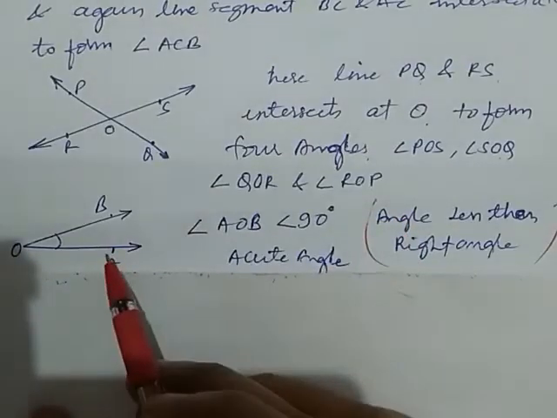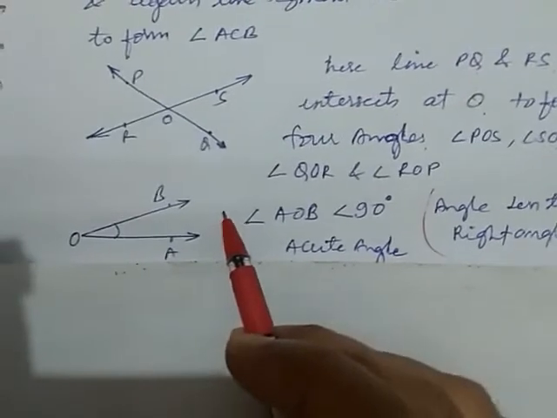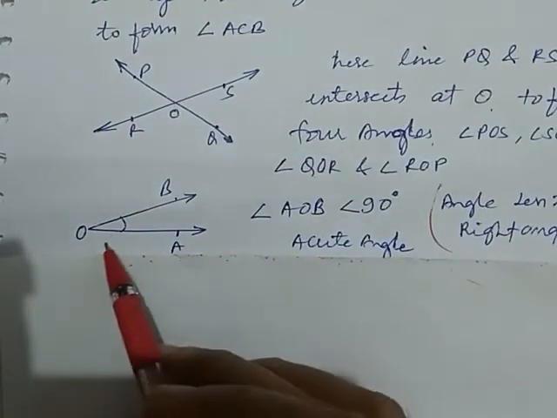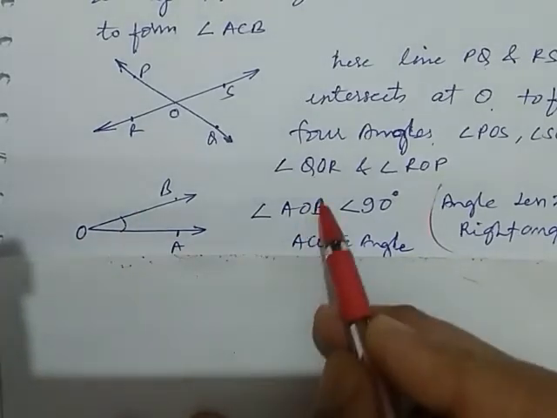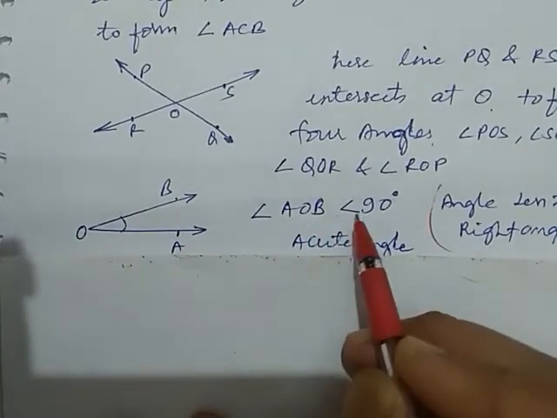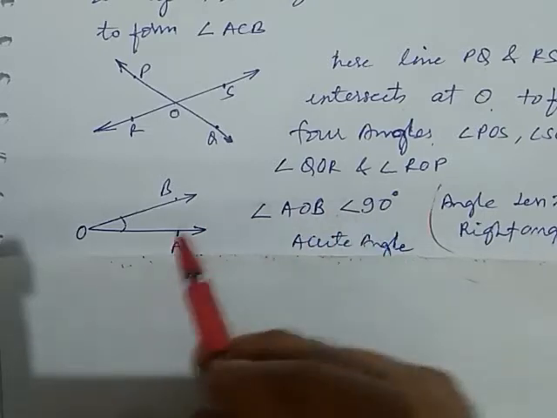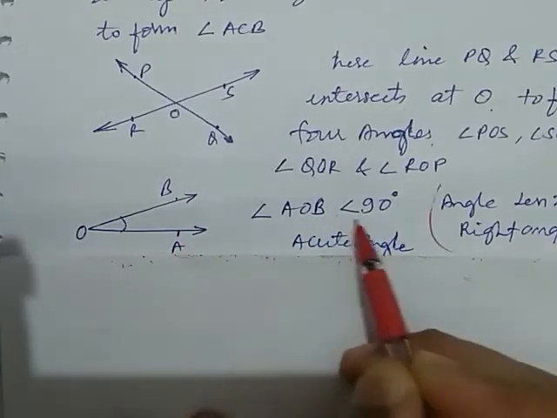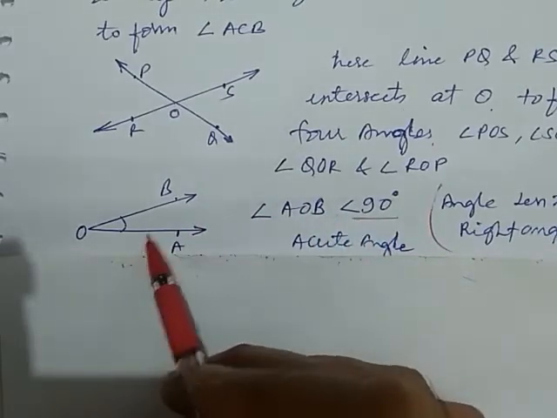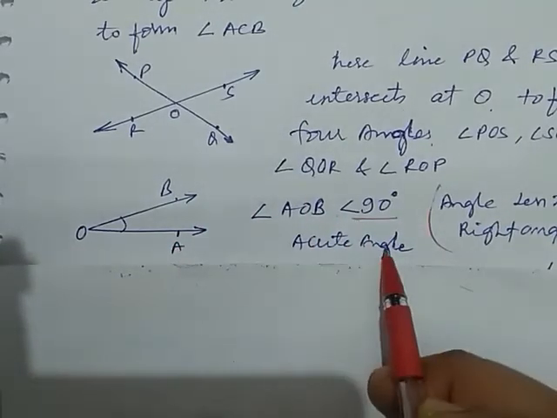Now we take different types of angles. Here this is angle AOB, which is less than 90. This can take a value less than 90. That's why we are calling this an acute angle.